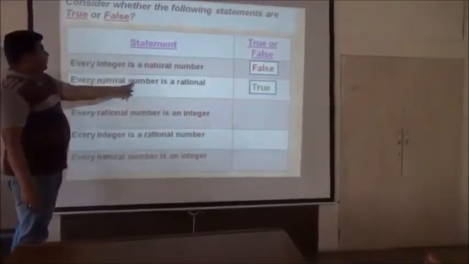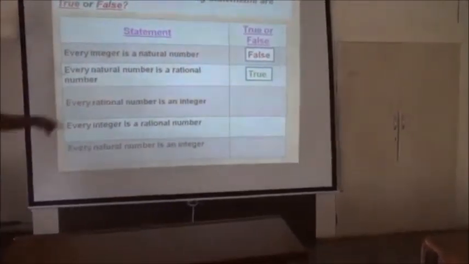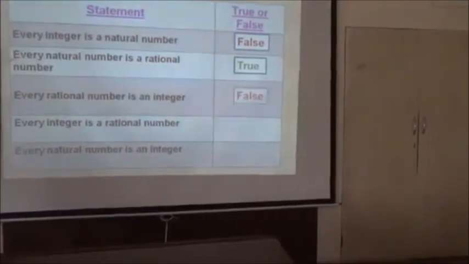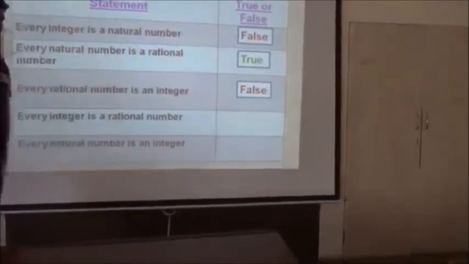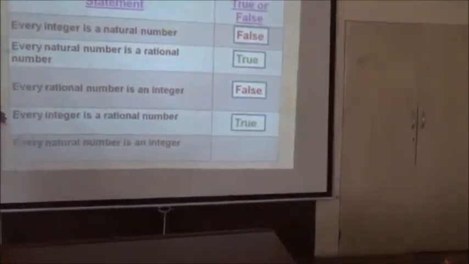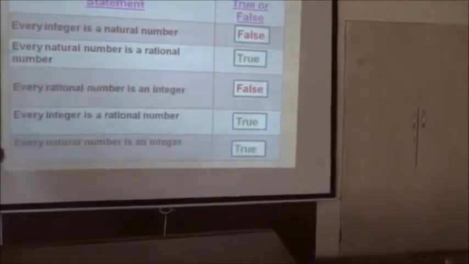Every natural number is a rational number. That is true. Next, every rational number is an integer. Never, false. Next is every integer is a rational number. It is a true statement.